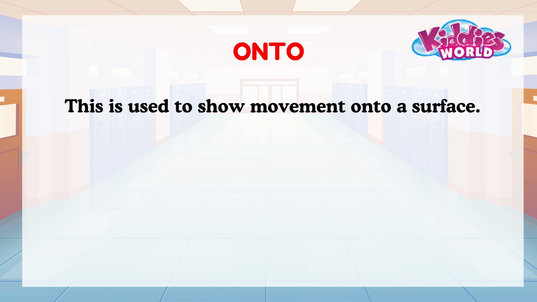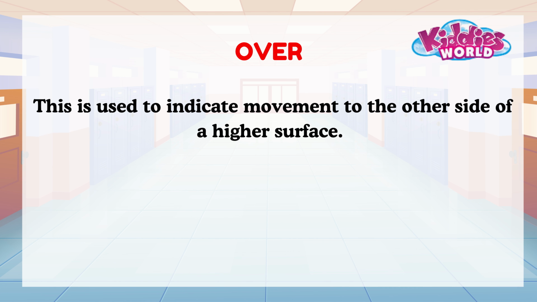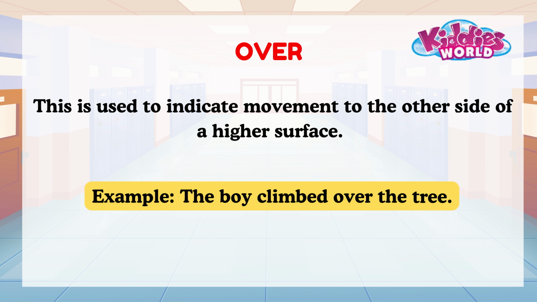Onto. This is used to show movement onto a surface. Example, the dog jumped onto the roof. Over. This is used to indicate movement to the other side of a higher surface. Example, the boy climbed over the tree.